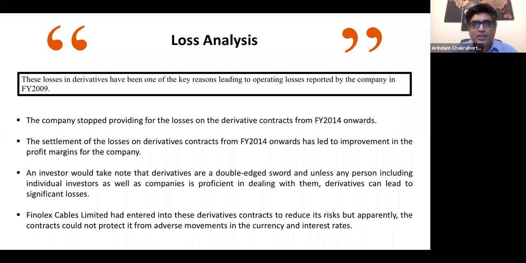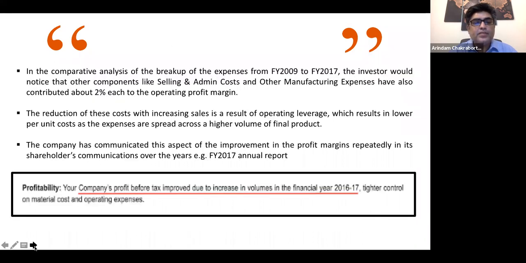I'm not getting deep into this, but just to give you a flavor as to how you should dig deep when you're analyzing companies. An investor would take note that derivatives are a double-edged sword, and unless any person, including individual investors as well as companies, is proficient in dealing with them, derivatives can lead to significant losses. Finolex Cables Limited has entered into this contract to reduce its risk, but apparently the contracts could not protect it from adverse movements. So this is the take that we have.